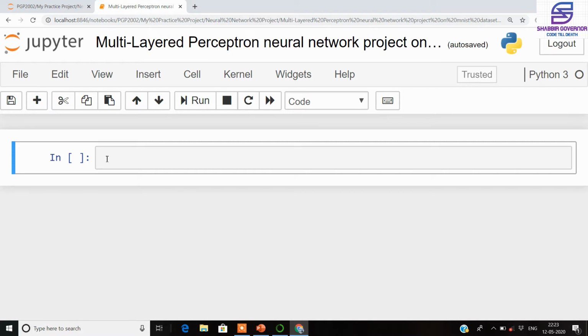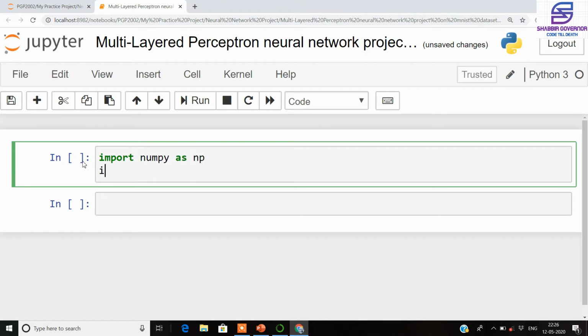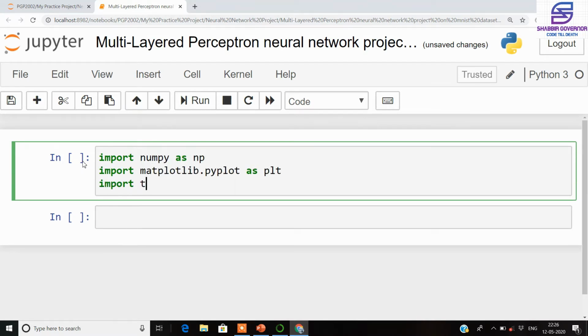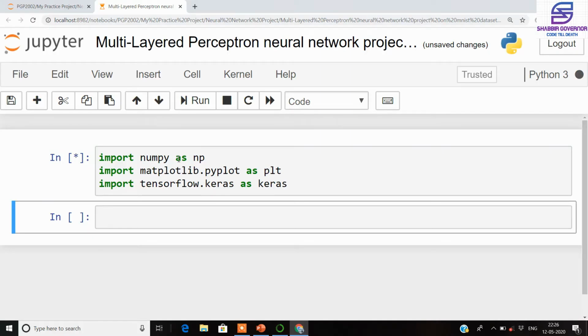We will quickly import all the dependencies that we require. We have imported NumPy, Matplotlib for viewing purposes, and from TensorFlow we have imported Keras for our project.